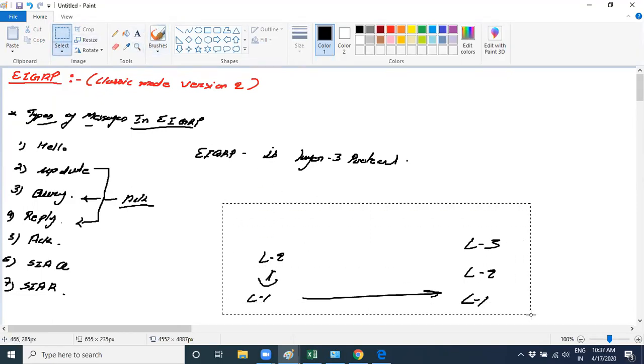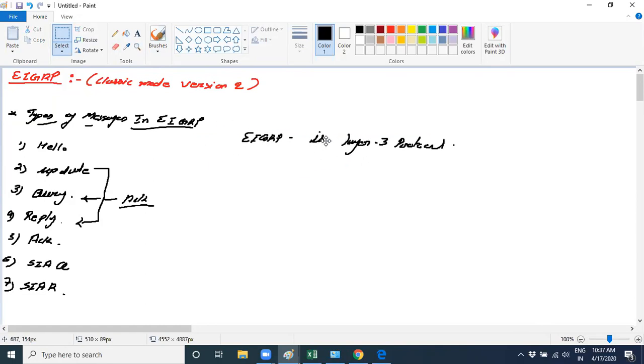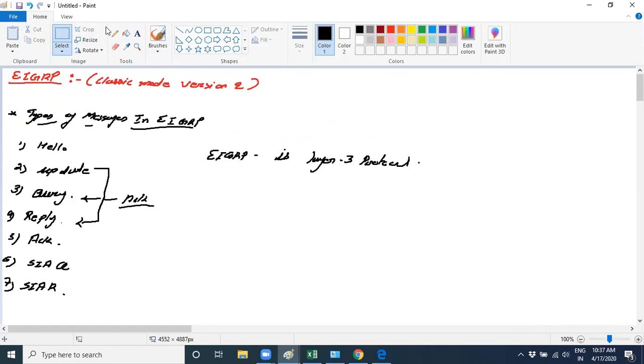Now please let me know, is EIGRP a reliable protocol or an unreliable protocol? I'm not using TCP or UDP. Still, it's a reliable protocol. To make it reliable, we use a protocol: RTP, Reliable Transport Protocol. Because here we are not going to use TCP.